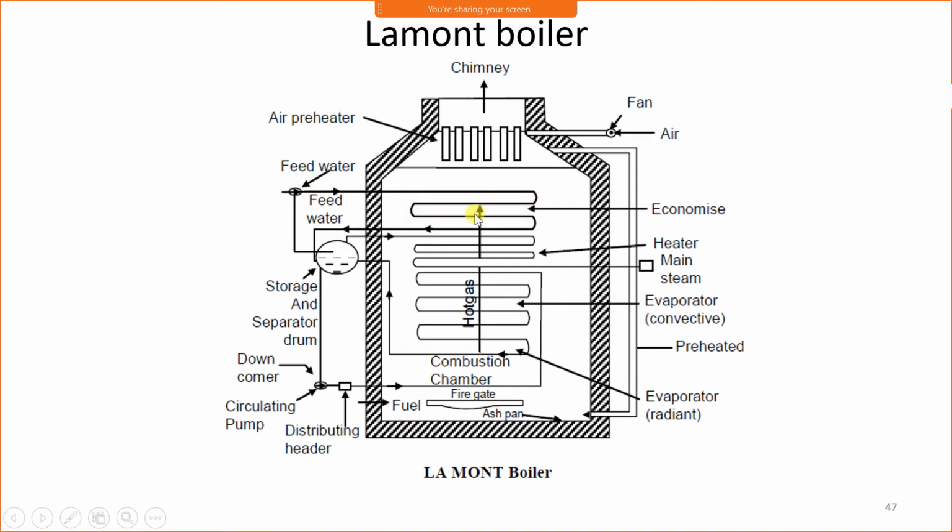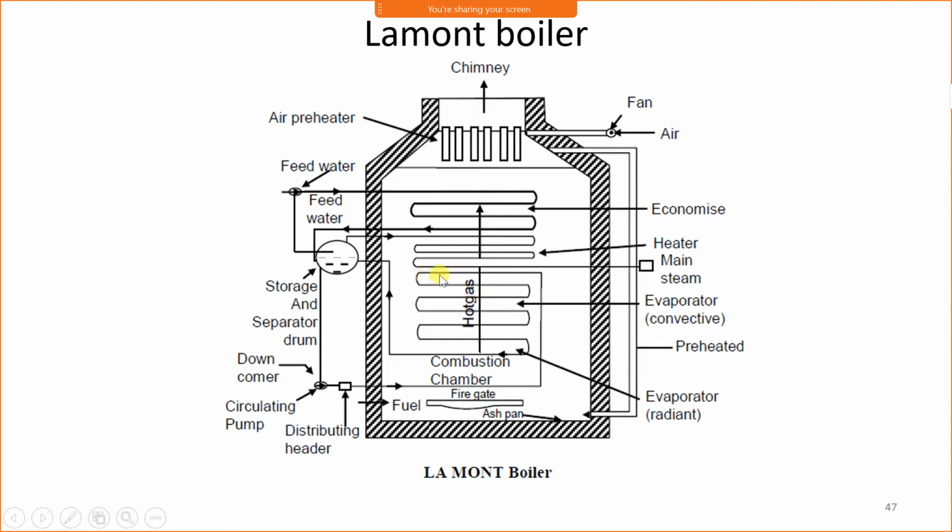In the economizer, water is preheated and that water is stored in the storage and separating drum. It is a boiler drum. This boiler drum is also called the storage and separating drum, because it stores the water as well as separates the steam from the water. Now water from this storage drum is supplied to the evaporator, where it gets heated and water is converted into steam.